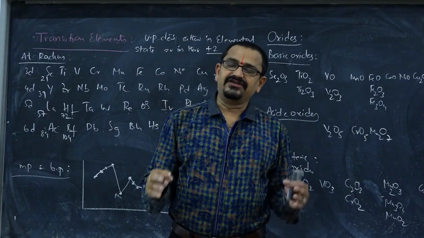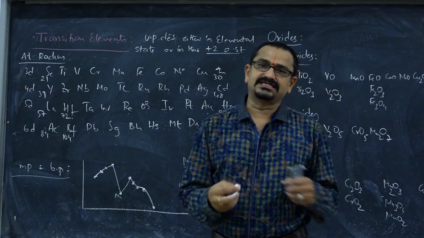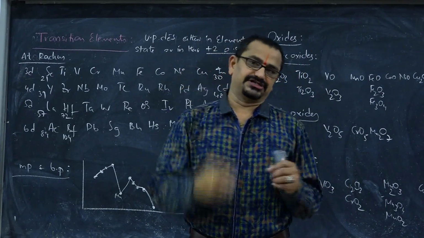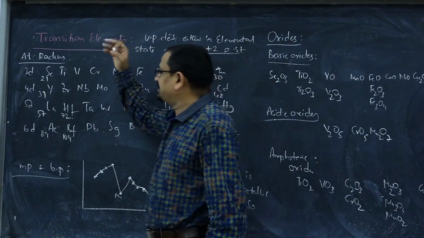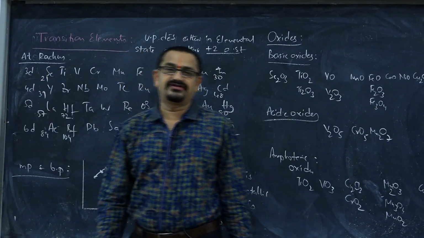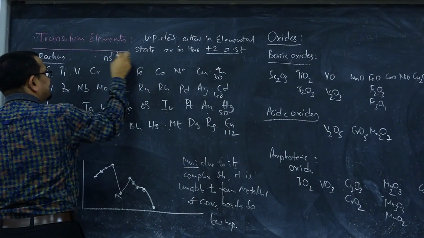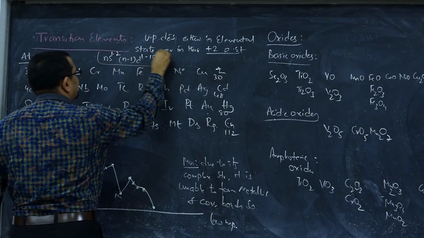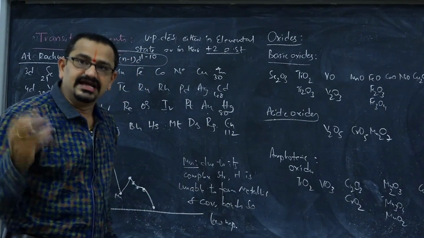Actually, another definition of transition elements is that these elements possess incomplete ultimate and penultimate shell. As ultimate S electrons and penultimate D electrons both are employed for valency, their valency shell electronic configuration is given as ns1 or 2, (n-1)d 1 to 10. This is the configuration for both D block as well as transition elements.